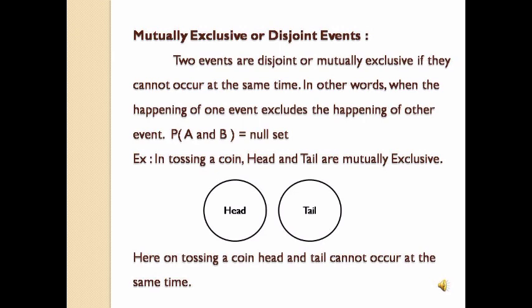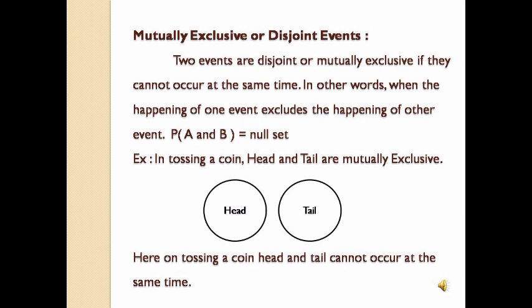Disjoint events are those where the intersection between the two events is empty, that is, probability of A intersection B is equal to phi, which is the null set. For example, in tossing a coin, head and tail are mutually exclusive.